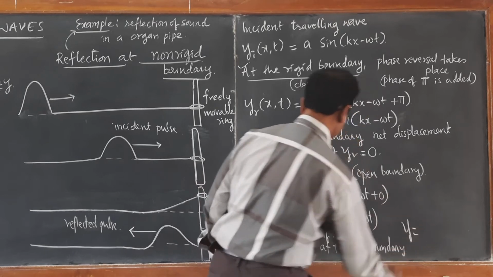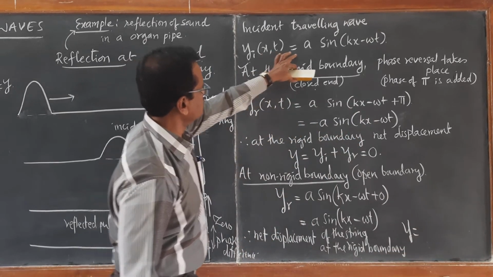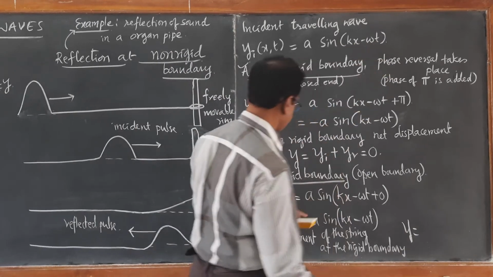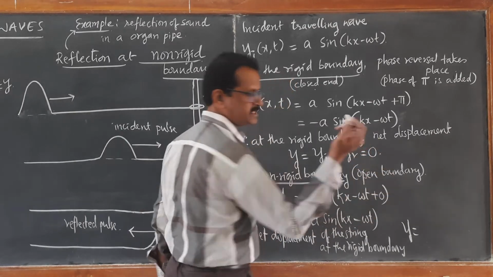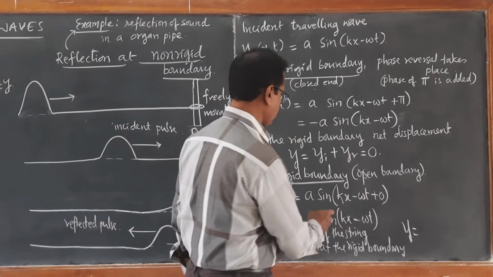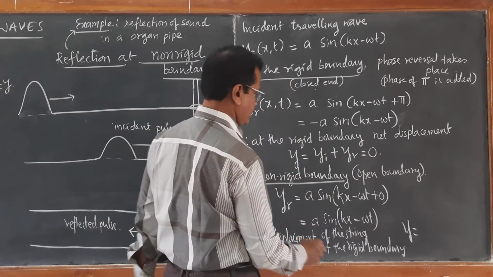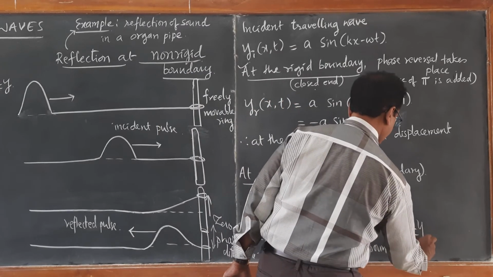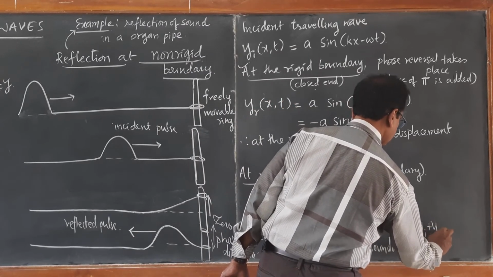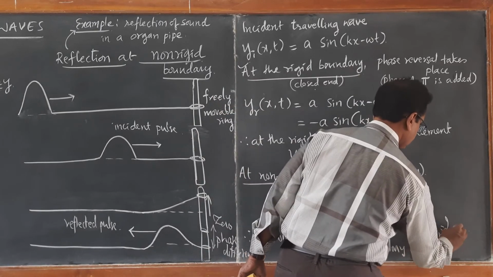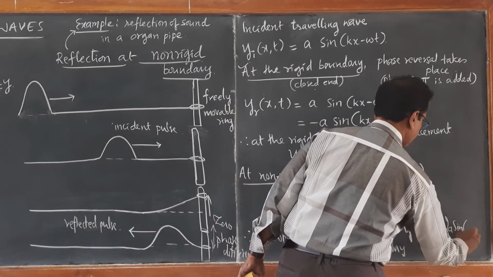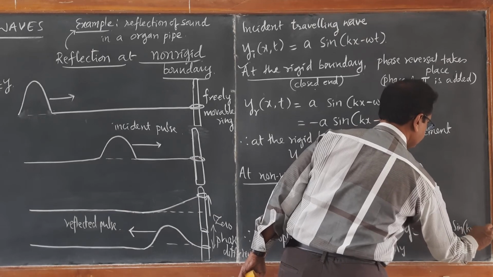y becomes equal to, look at this. This is A sin(kx − ωt), and this is also A sin(kx − ωt). Since zero phase is added, they are in phase. Therefore, y_i plus y_r becomes A plus A, 2A sin(kx − ωt).